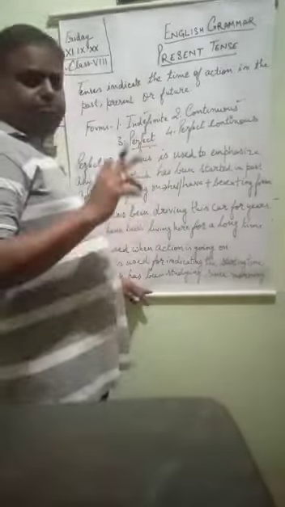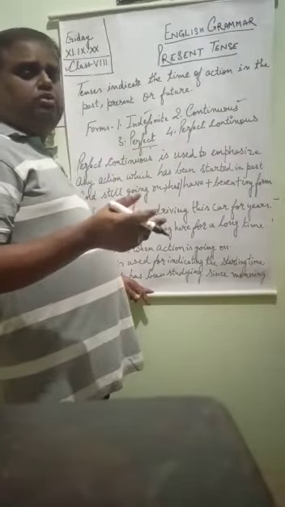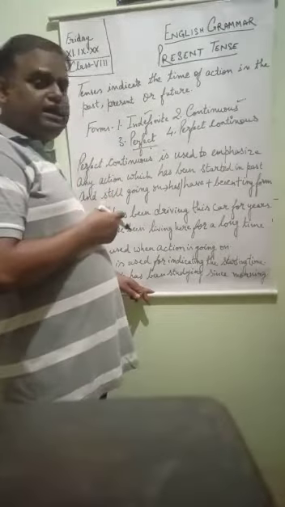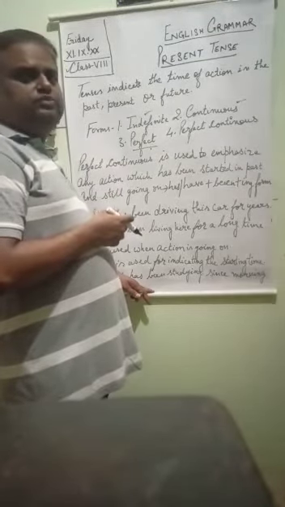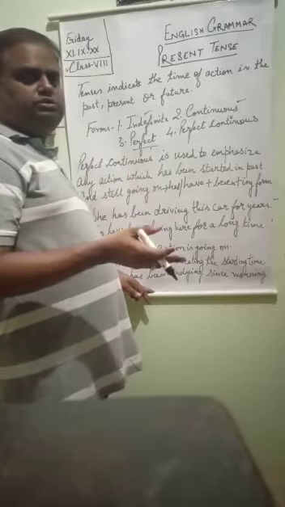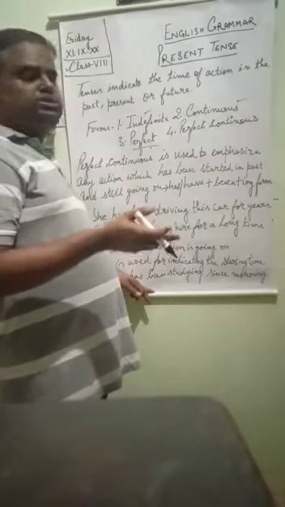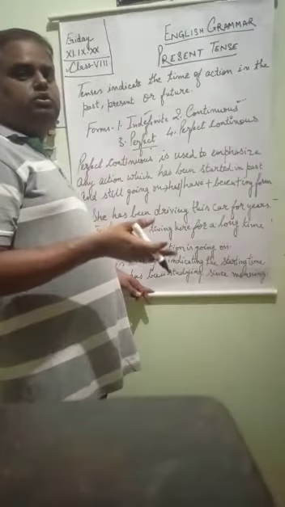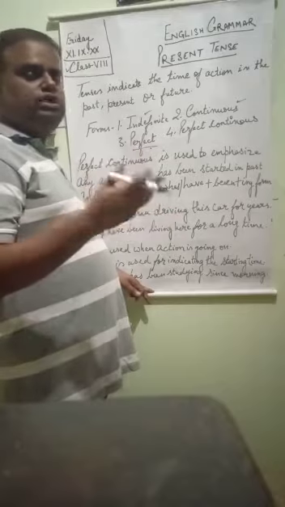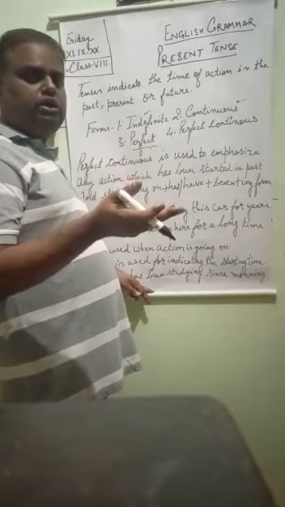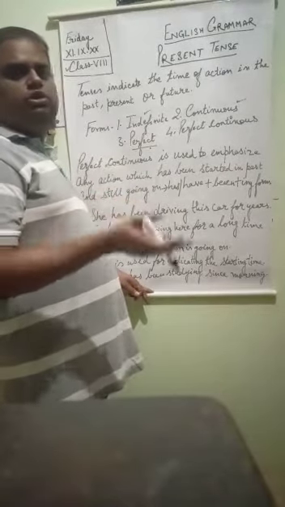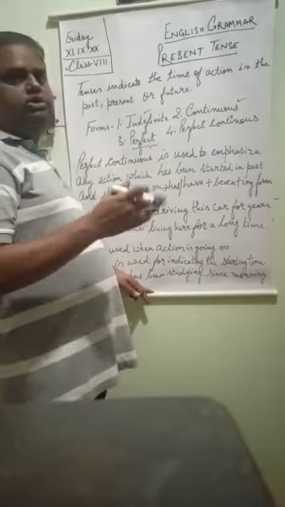Perfect, present perfect. If I am talking about any action which has just completed, there we will use perfect. Here we use has or have plus the third form. Has with the singular and have with the plural. If the singular subject is there, we will use has. If the plural subject is there, we will use have. But there is an exception also. If I am talking about I, or if I am talking about you, then also we will use have. Although I and you are singular, we will use have. It is the rule. But in other cases where there is singular, we will use has, and where there is plural, we will use have. Has or have plus third form.